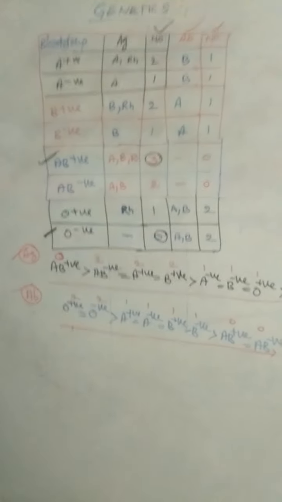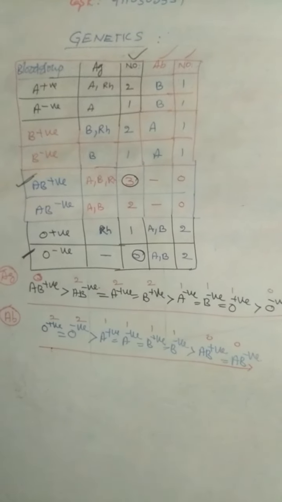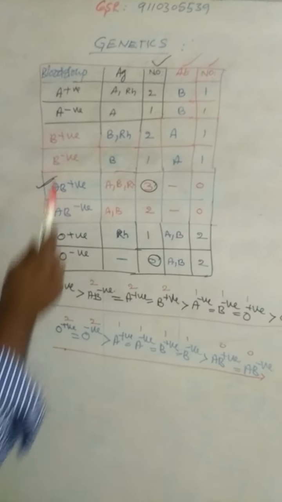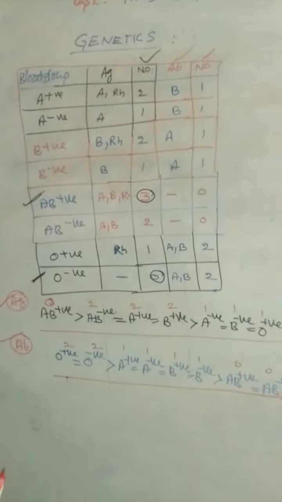That is about number of antigens and antibodies in various types of blood groups. In simple, there are 1, 2, 3, 4, 5, 6, 7, 8 types of blood groups.